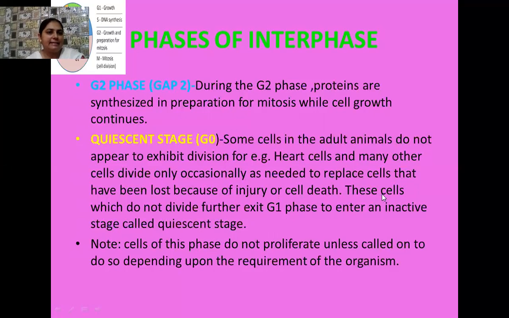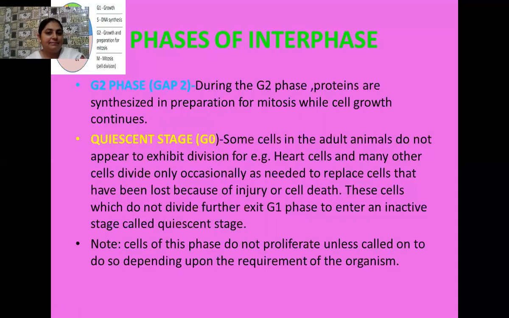So these cells which are found in reserve do not show meristematic activity as usual. But whenever need is there, they become meristematic, they divide, and they replace the worn out cells or those cells which get damaged due to injury or some other situation of cell death.